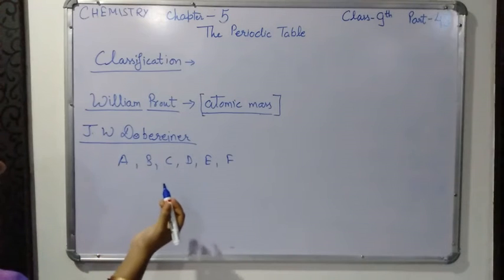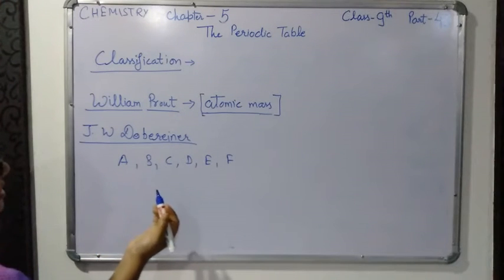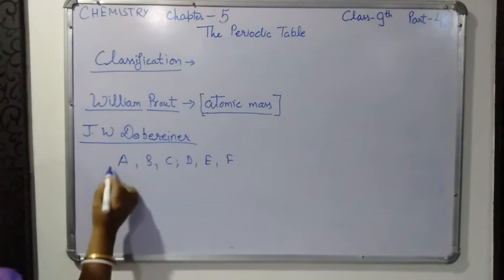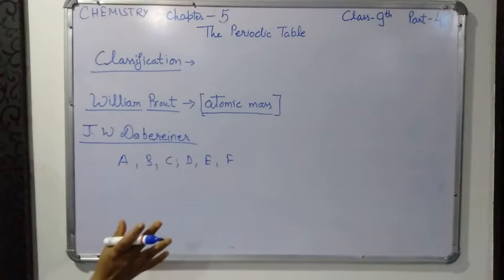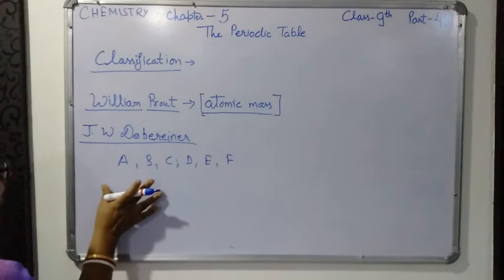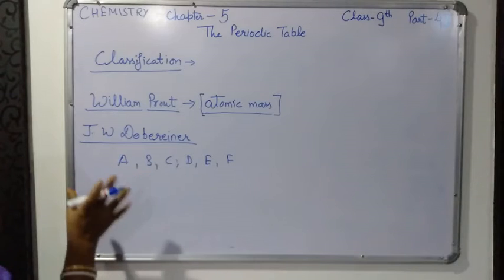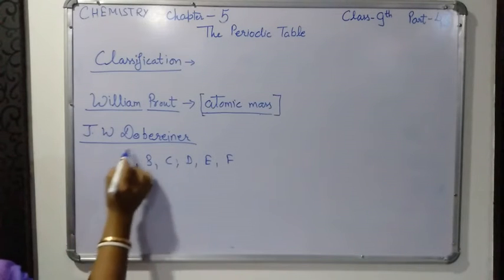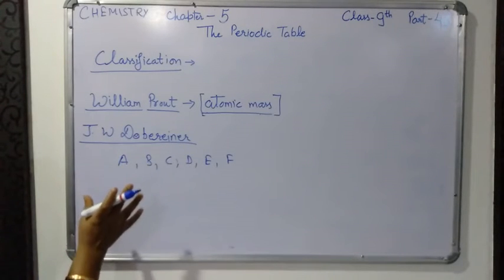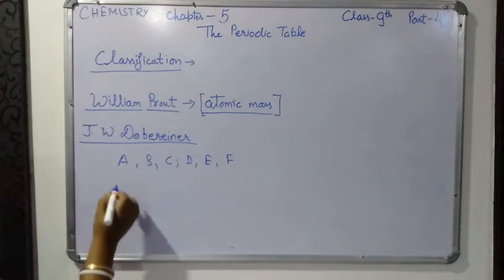So he suggested that we can take 3 elements of same chemical properties and arrange them in one group, and that arrangement was known as triads.